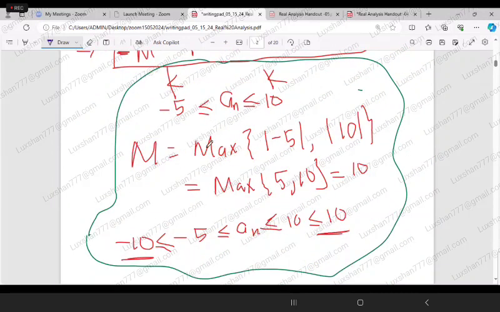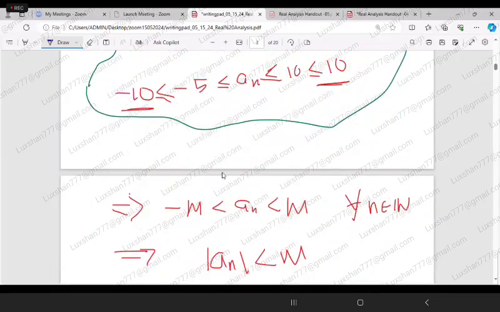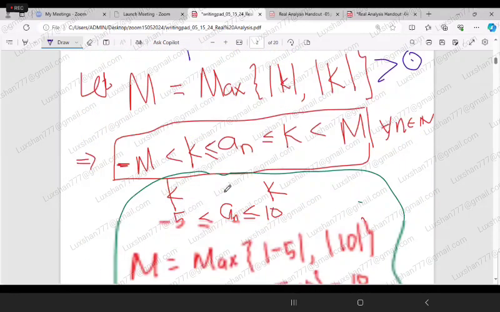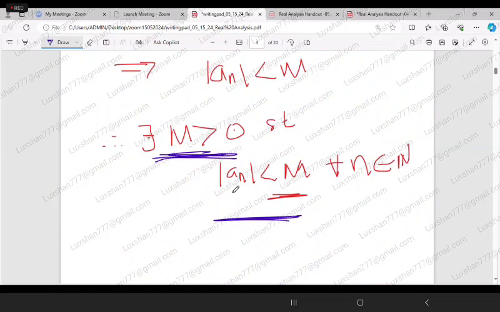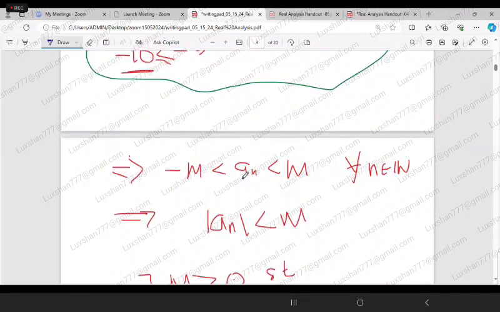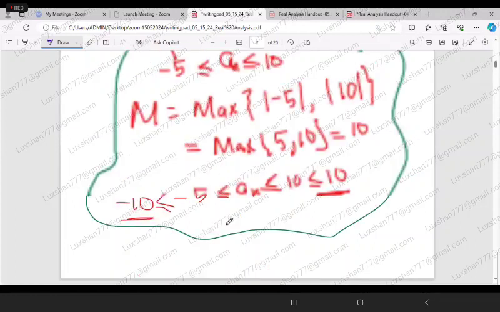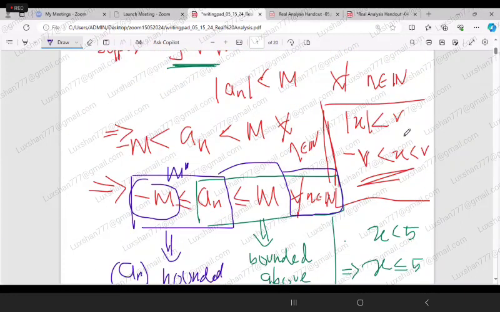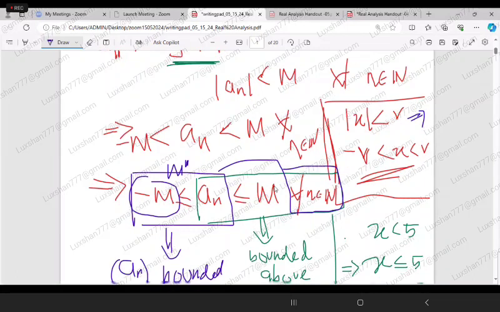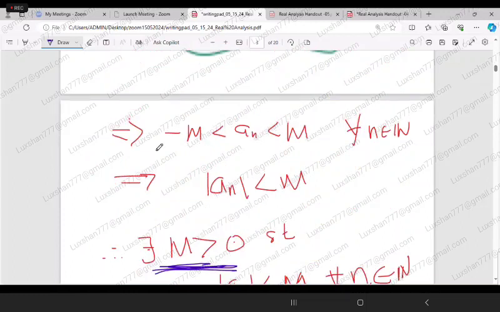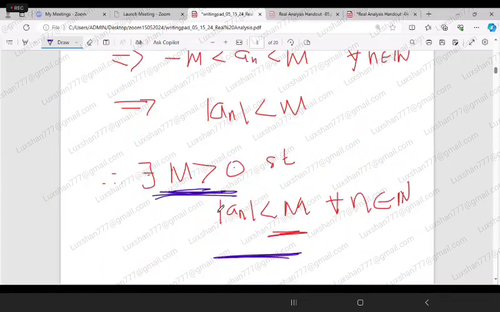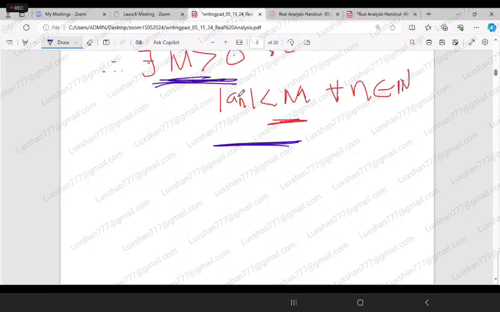Now I don't want this K anymore, so I'm just dropping this K, and now I have the inequality that a_n is between capital M and minus capital M. Therefore, if I use this inequality result again, I can say that mod of a_n is less than capital M. So there exists M greater than 0 such that mod of a_n is less than M. Therefore, that concludes the proof.